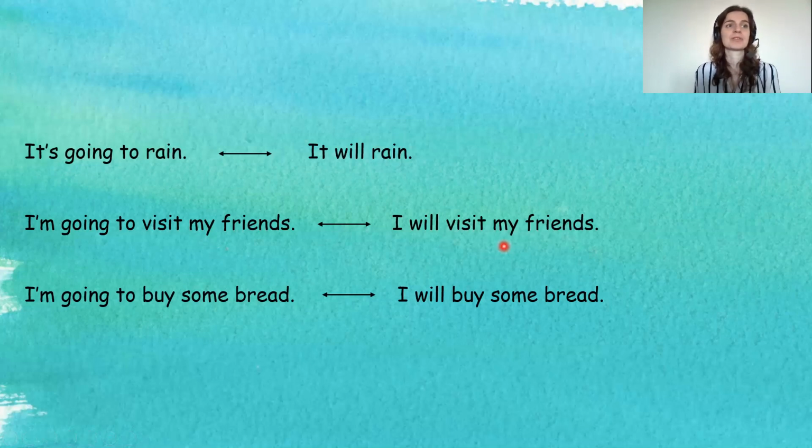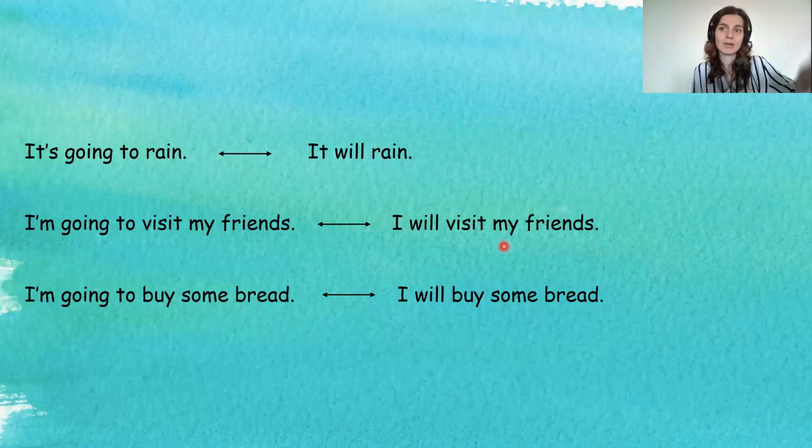All right. However, if I just say, oh, I will visit my friends, then this might be a situation, I don't know, like let's imagine that a friend or your mom asks you, all right, so what are your plans for the weekend? And you can be like, hey, I don't really know. Maybe I will visit my friends, or I will go for a walk, or I will just watch a movie at home, right? So I don't have any real plans. This is just something I think I will do, but I'm not sure about it, right?